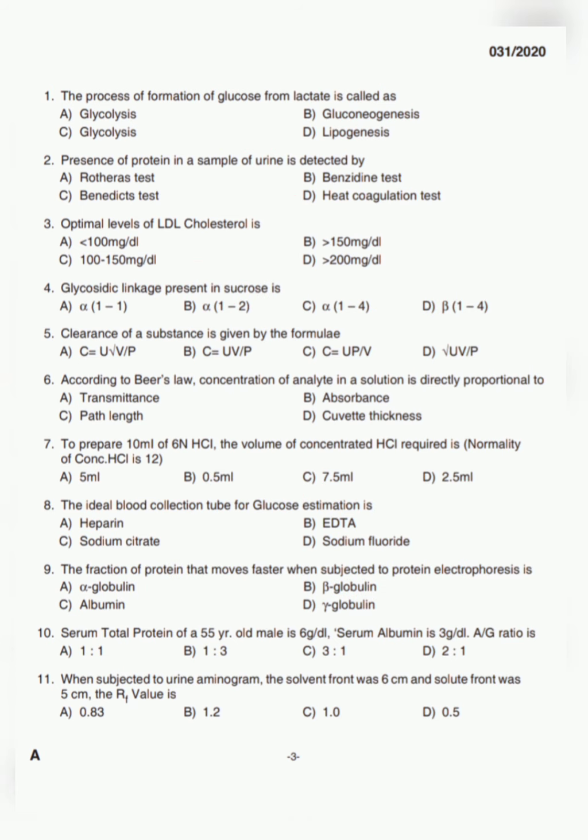First question. The process of formation of glucose from lactose is called as dash. Four options are there. Option A, glycolysis. Option B, gluconeogenesis. And option C also glycolysis. And option D, lipogenesis.